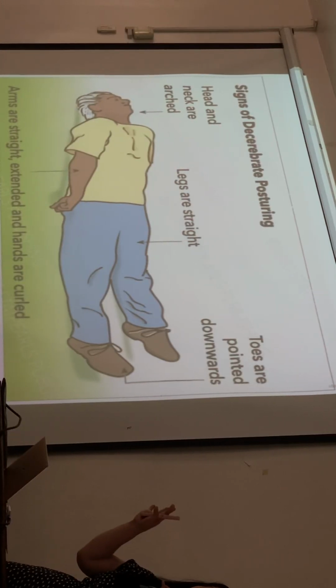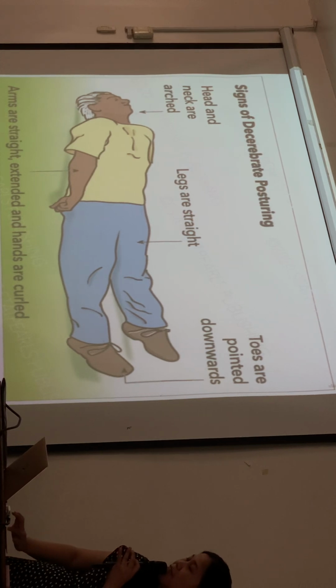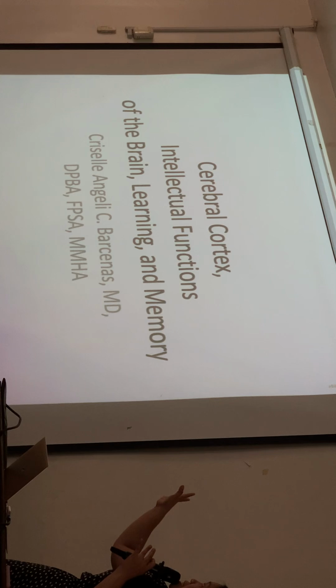Okay, that's for the function of the spinal cord and cortex and the brainstem. Let's go to the last. So the cerebral cortex has intellectual functions. We will discuss this next week.